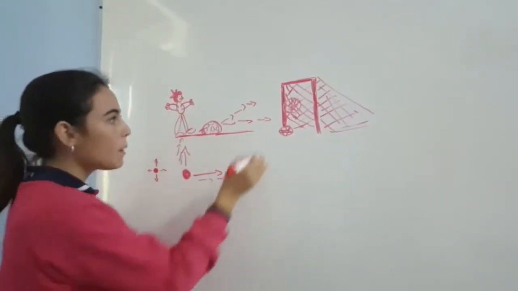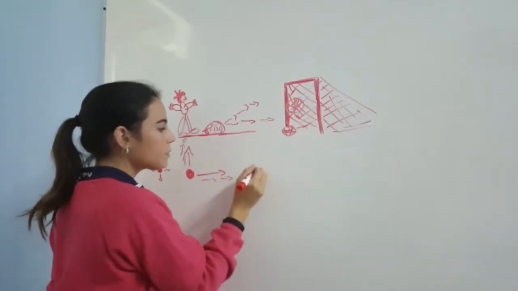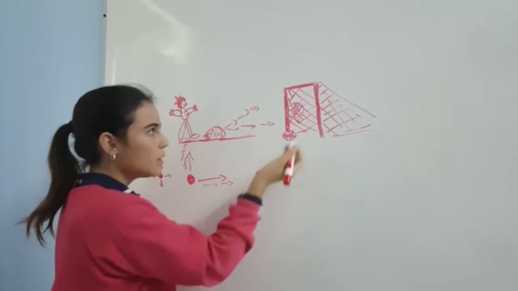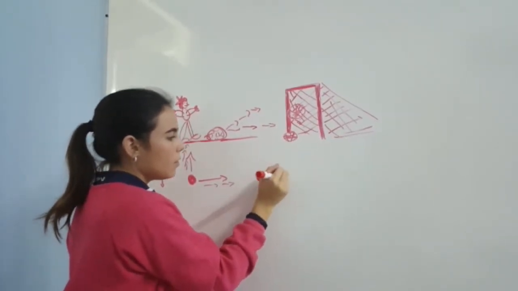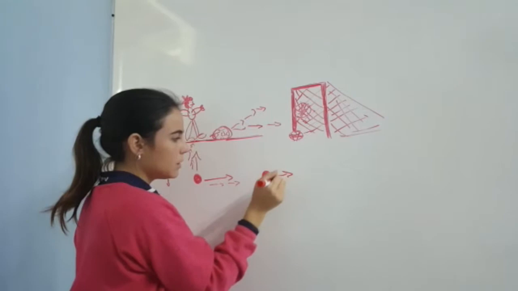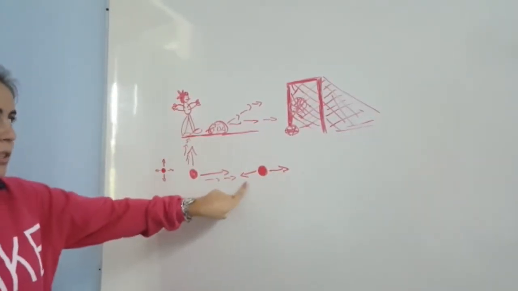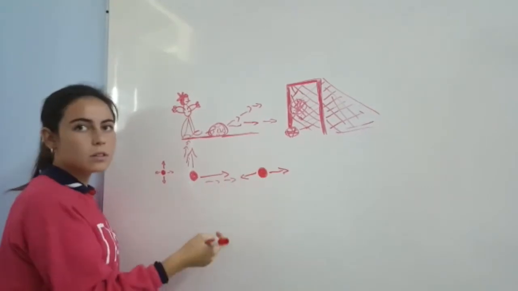So then, when the ball hits the net and another force with the same magnitude is created, this vector stays the same and this vector stays the same. Well, this vector increases to stop the ball.